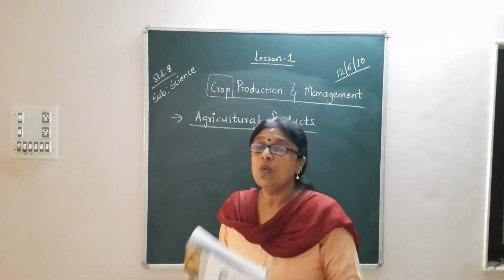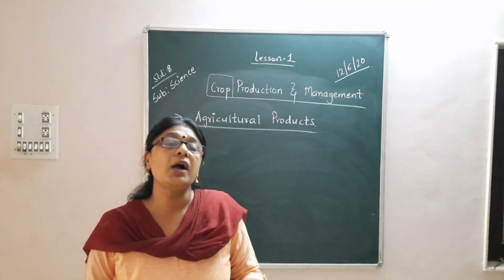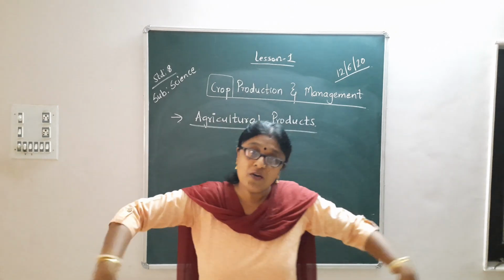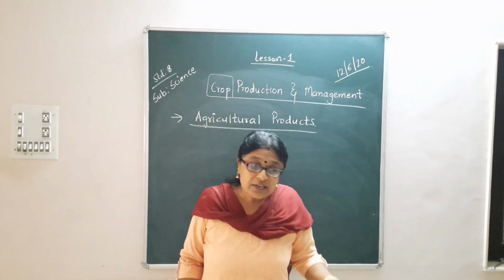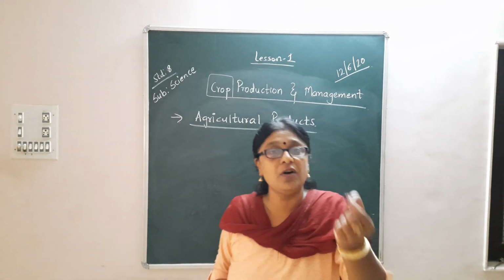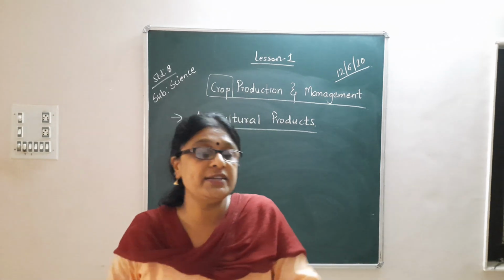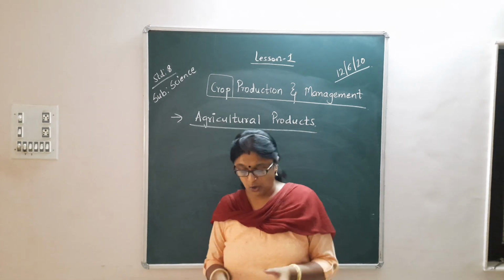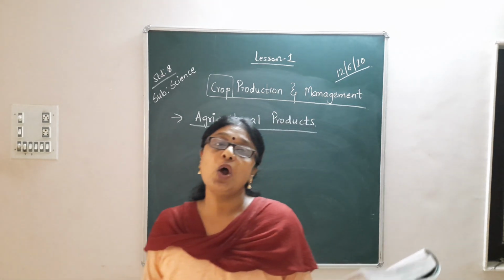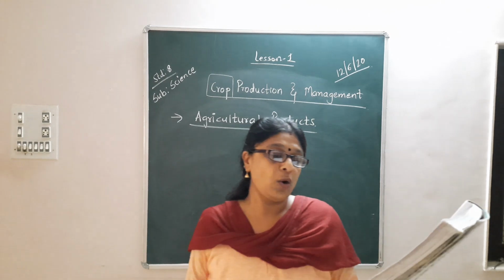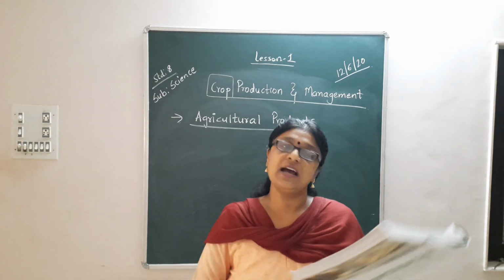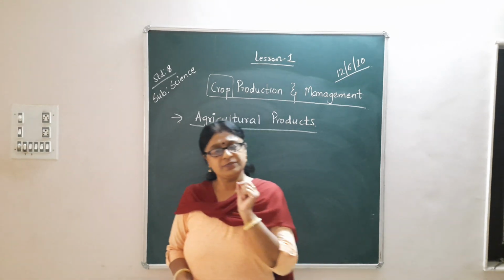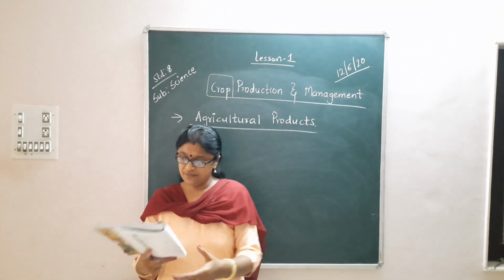Right? The farmer, what does he do? He grows one kind of crop in a piece of land. Fine. So whatever he is growing, whatever type of seed that he has cultivated in that piece of land, fine, it is called a crop. For example, crop of wheat means that all the plants grown in the field are of wheat. The farmer will grow only one type of crop in that farm.